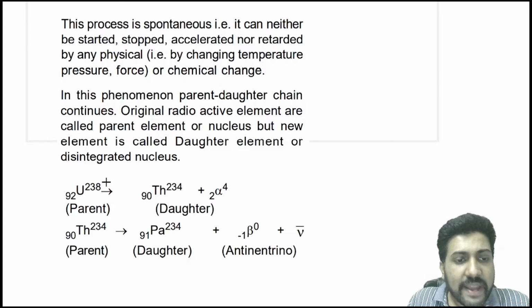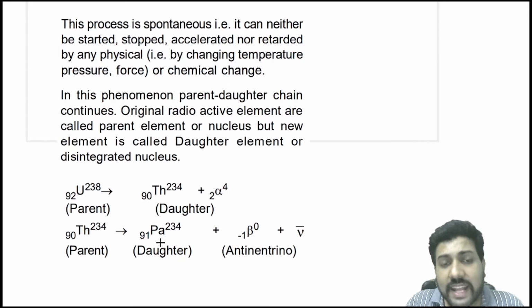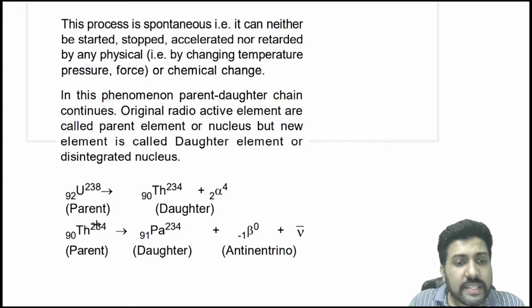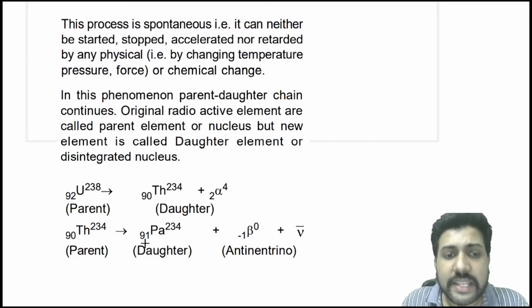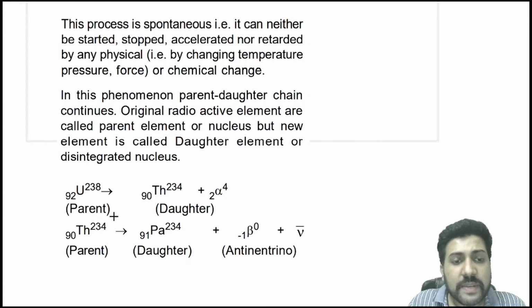Then this is the parent nucleus, this is the daughter nucleus. Here the thorium nucleus is converting into protactinium, releasing a beta minus particle and an anti-neutrino. So here you can see that the mass number remains same and the charge number increases. When the mass number remains same and the charge number increases, that will be a beta minus decay. Here you can see that the charge number decreased by 2 and the mass number decreased by 4. That means this is an alpha decay.